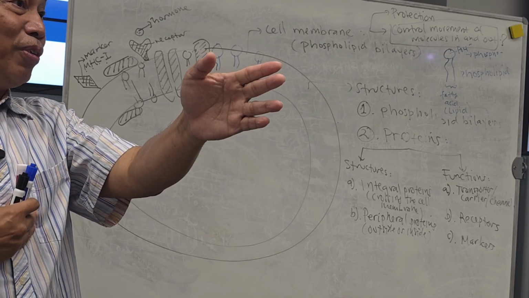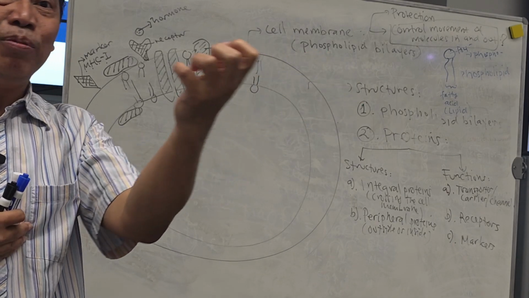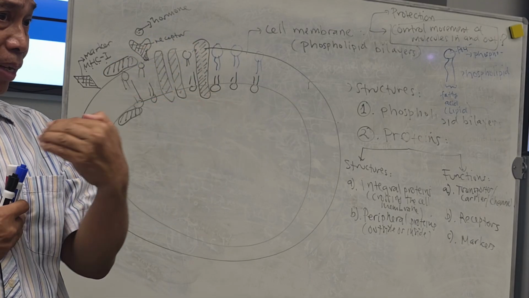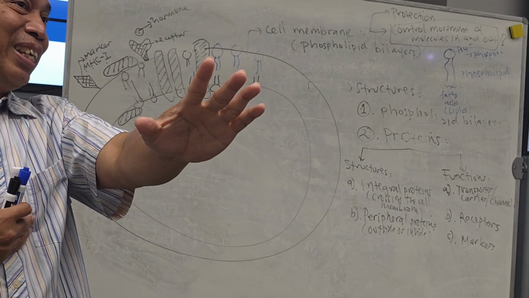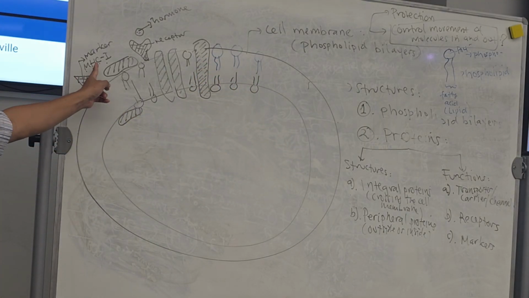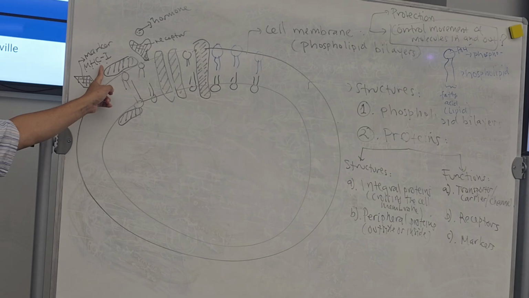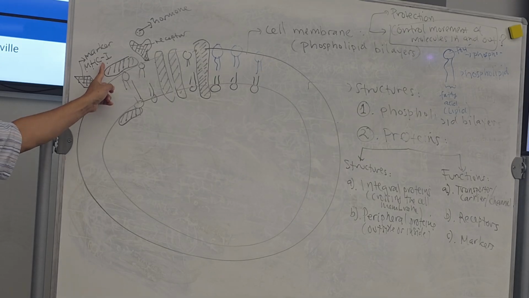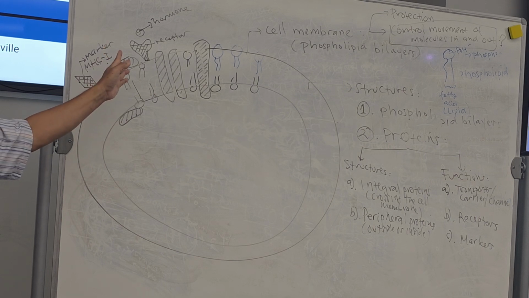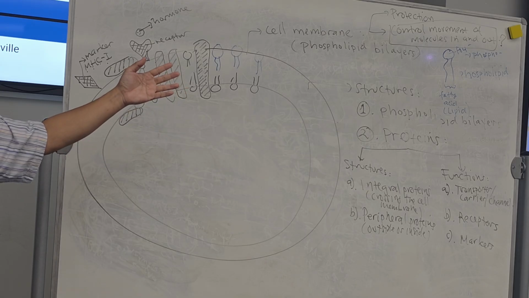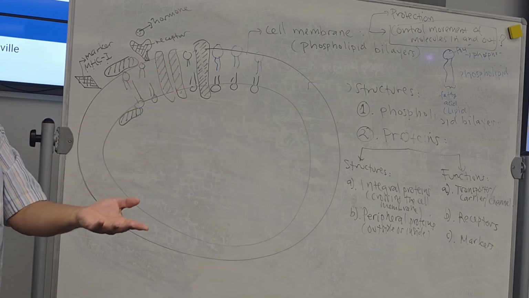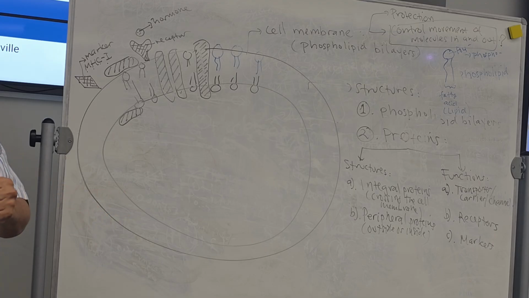You got it? Therefore, if I get your skin, for example, you as a donor and I am the recipient of your skin, I will reject your skin because we have different MHC number 1. My white blood cells will try to kill your cells. It's called rejection. So a skin graft, for example, if it is coming from someone else, will be rejected. Therefore, doctors usually give you medicine or drugs in order to block that rejection.